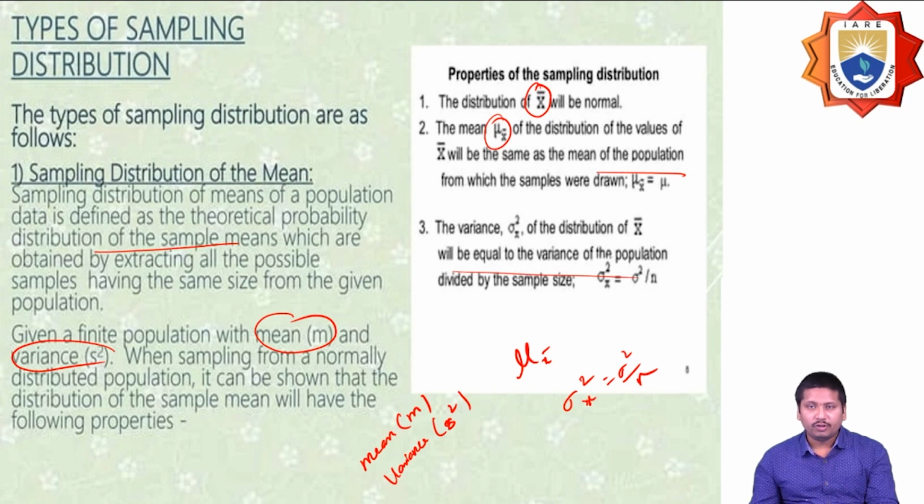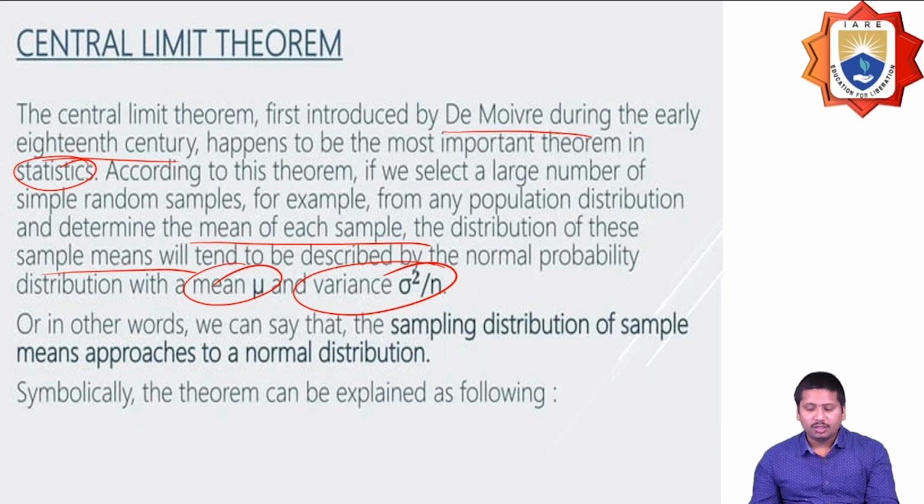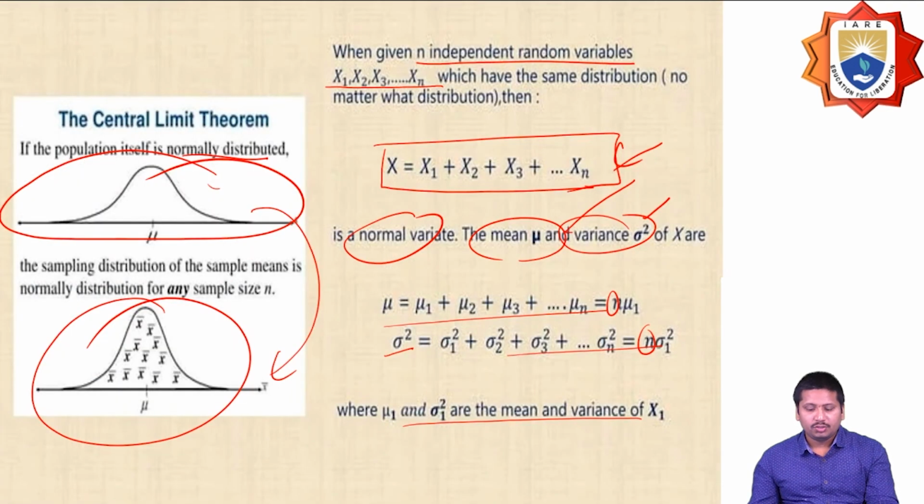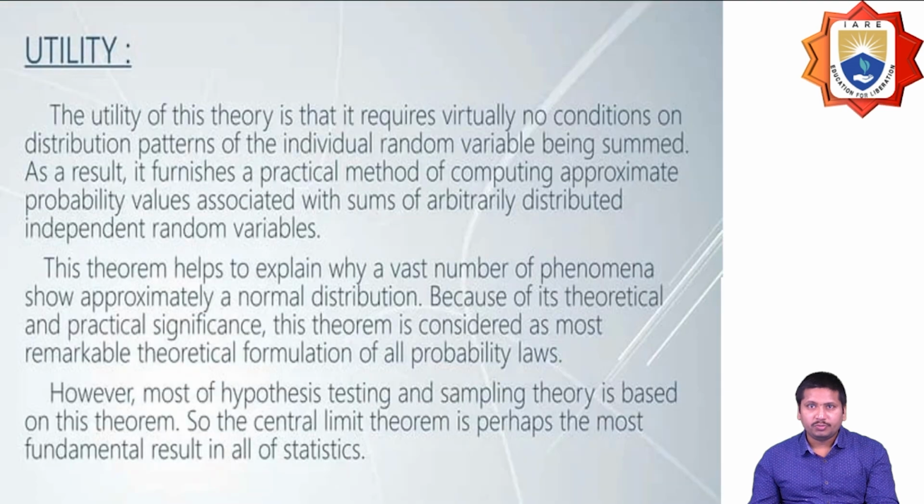Mainly we go for the mean here, and in this we find the central limit theorem. The sampling distribution of many sample means approaches the normal distribution. So that is the central limit theorem. Here we can find the mean value and the variance value for any kind of probability distribution.